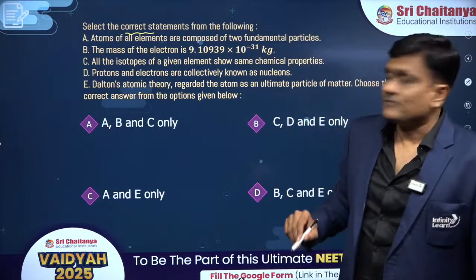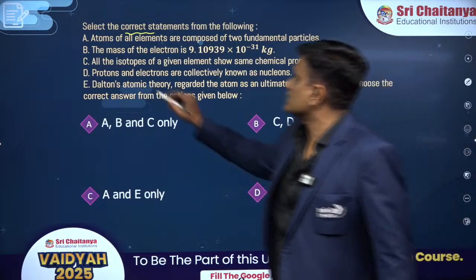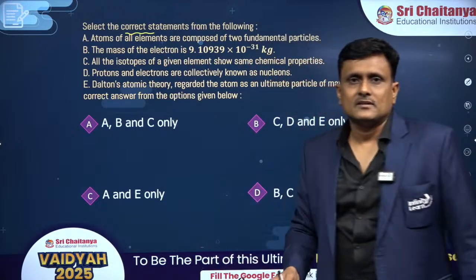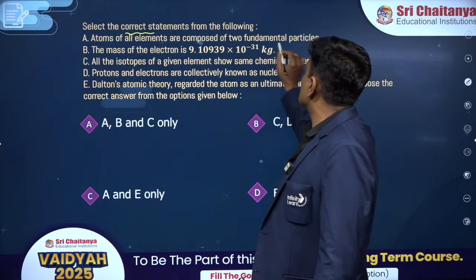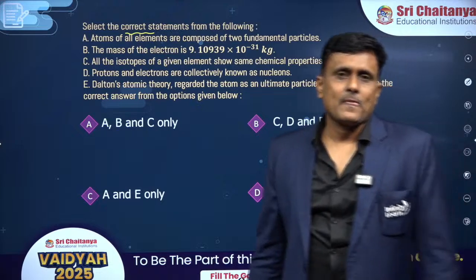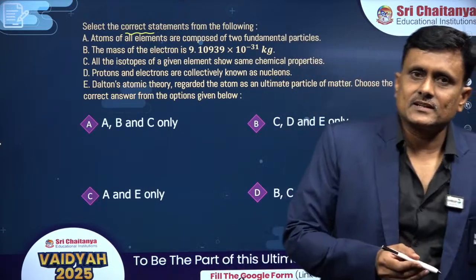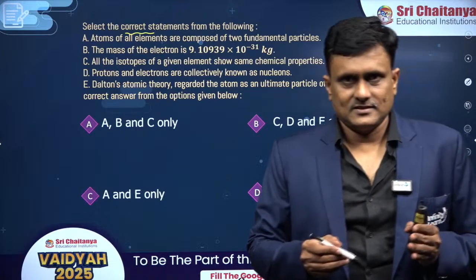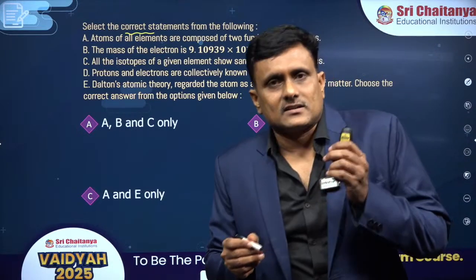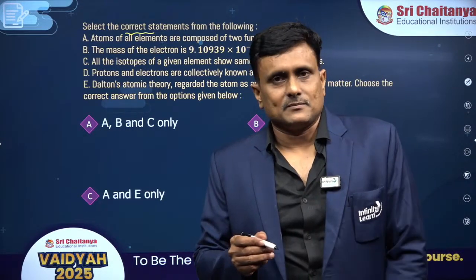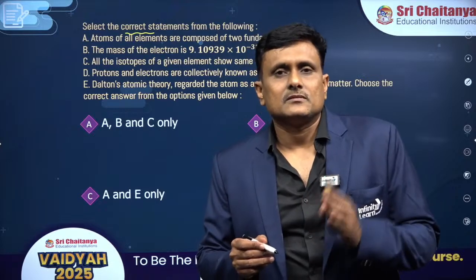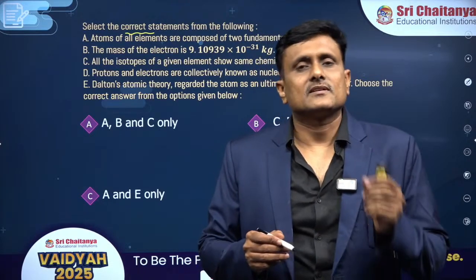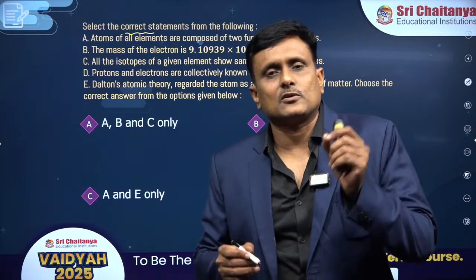First statement: atoms of all elements are composed of two fundamental particles. You all have studied at the beginning of the structure of the atom itself that the atom consists of three fundamental particles. They are electrons, protons and neutrons, with the protons and neutrons collectively present in the nucleus called nucleons.